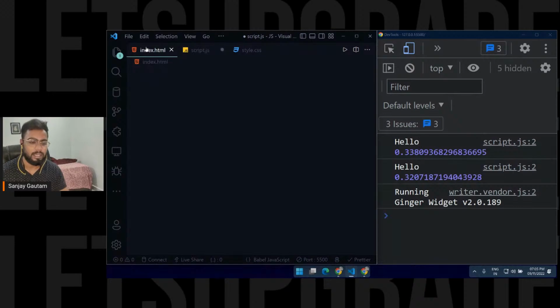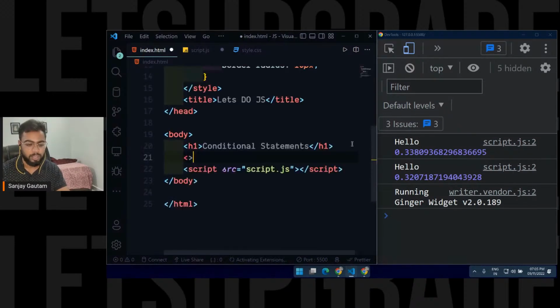You can take the input from HTML. You will have an input field here like this, and from this input field you can take the input from the user. You won't have a black screen where you have to type the number. This is not going to happen. We will have a proper input field.